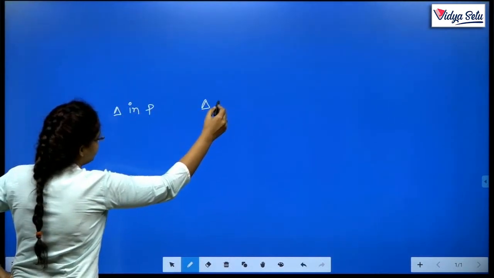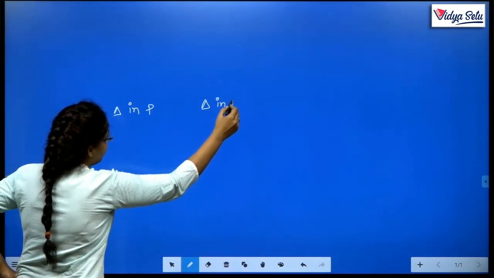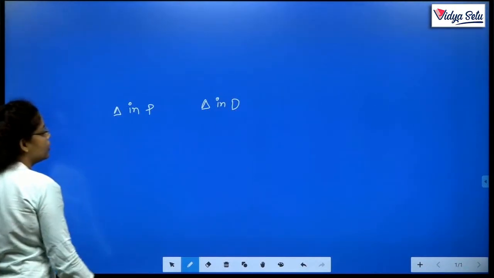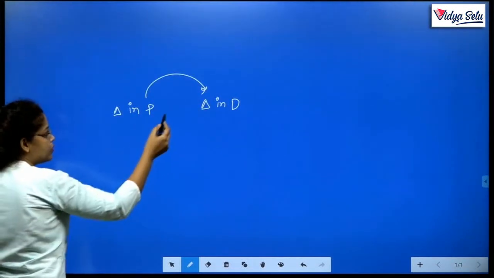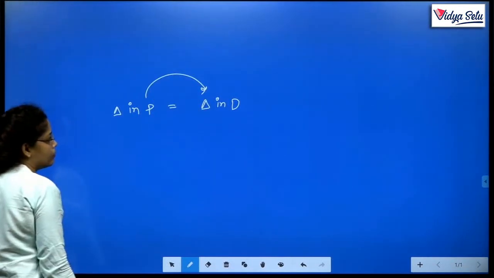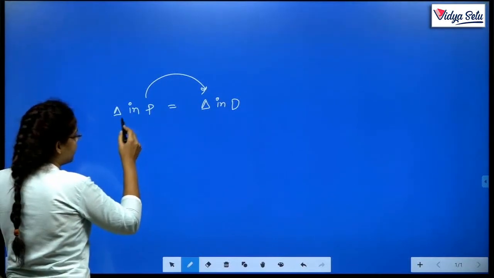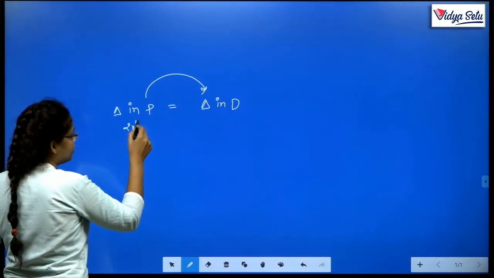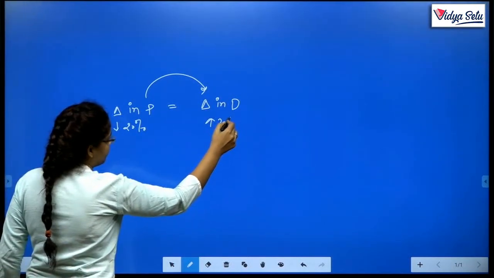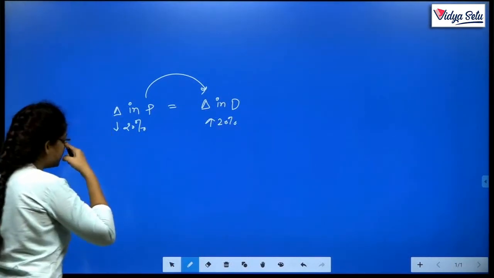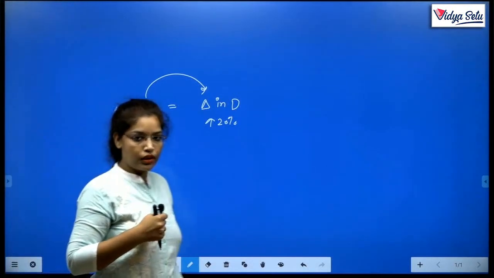Sometimes the changes are equal, for example, price decreases 20% and demand increases 20%. So this is the equal change, clear?